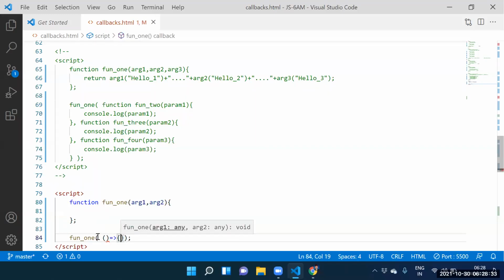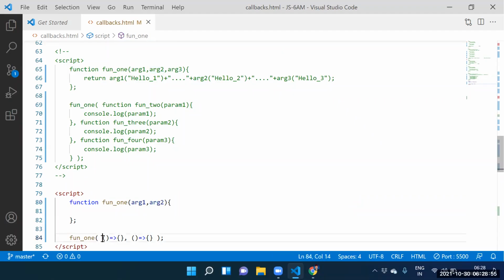Which function is it? Arrow function. This arrow function is stored into where? Argument 1. Guys, see this one here. Which function is it? Arrow function. This arrow function is stored into where? Argument 2. Both are correct here. No need to go for named functions. We can pass anything, not an issue.